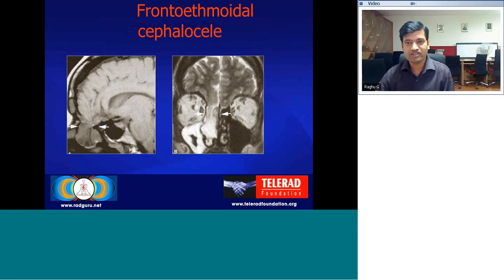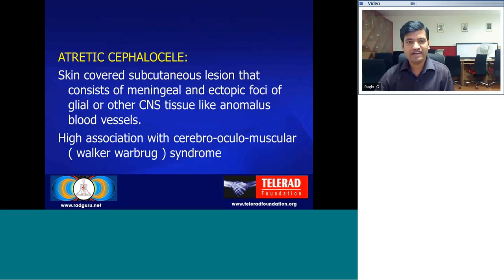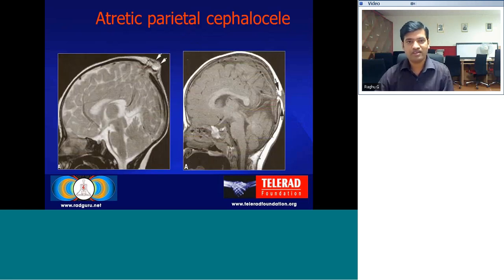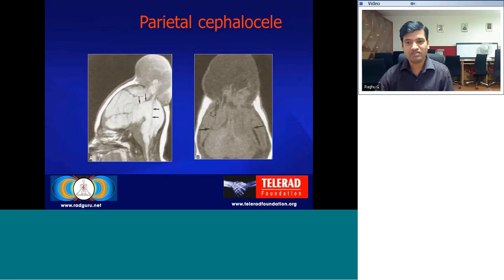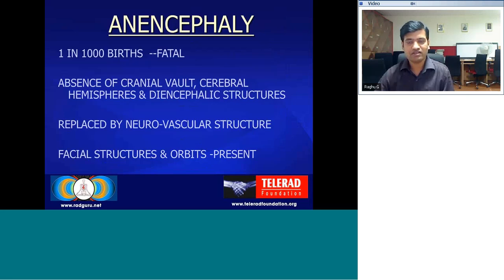And again, based on the location, this is another type. This is a frontoethmoidal cephalocele, which can be seen here. An atretic cephalocele is a skin-covered subcutaneous lesion that consists of meningeal and ectopic foci, glial, and other CNS tissue. It is associated with cerebro-oculomuscular syndrome, that is Walker-Warburg syndrome. Here you can see a skin-covered atretic parietal cephalocele. This is a non-parietal cephalocele where there is herniated brain parenchyma with meninges.